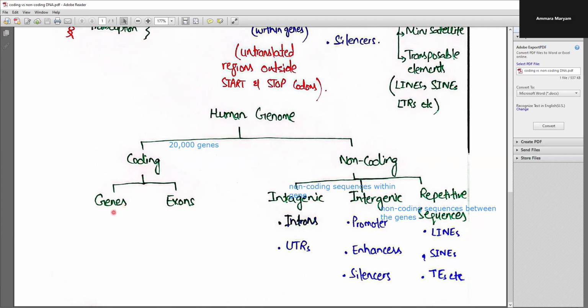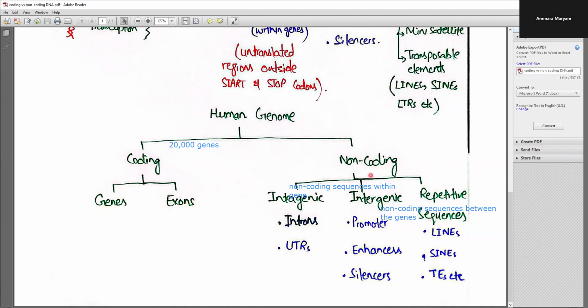This includes the genes that are transcribed and then translated into specific proteins that have structural, functional, and regulatory importance. These specific portions of the genes have the correct instructions, so they are transcribed into RNA and translated into proteins. So the coding genome includes the genes and the exons.